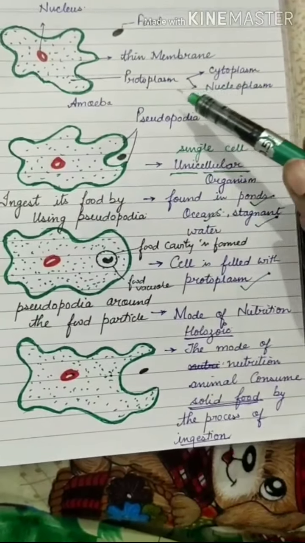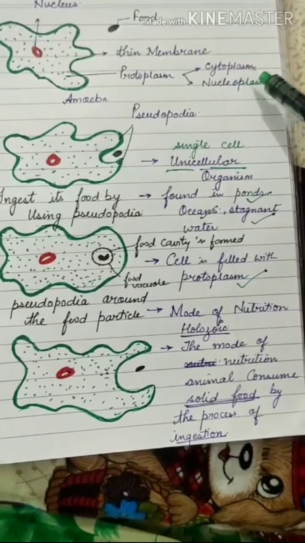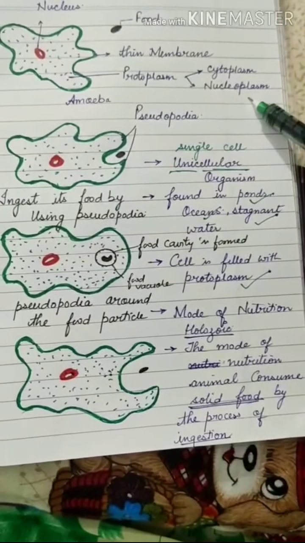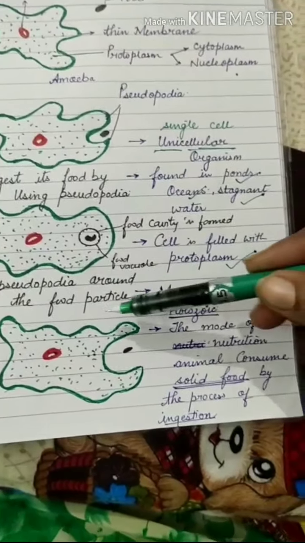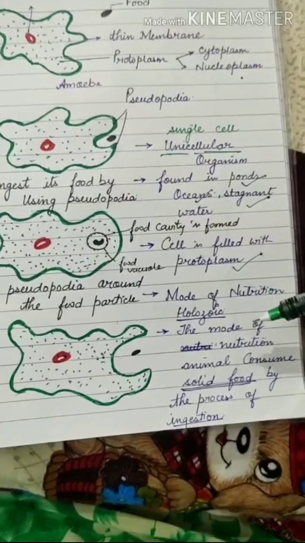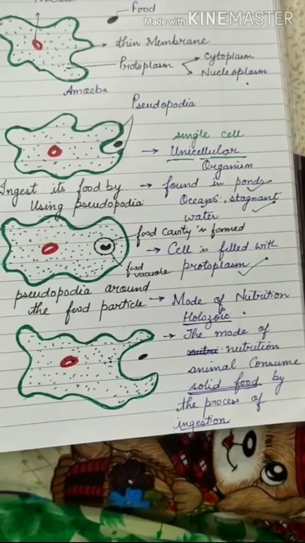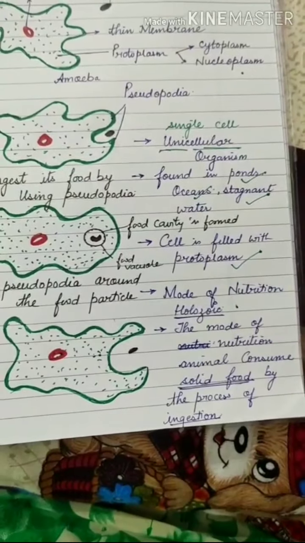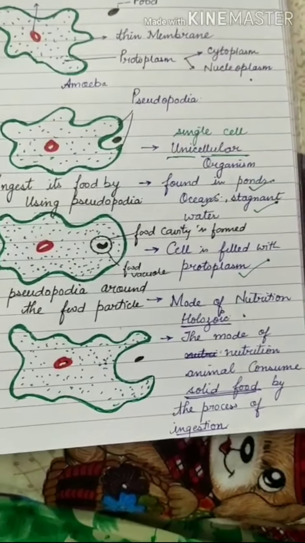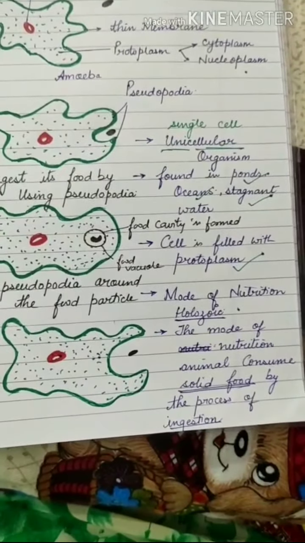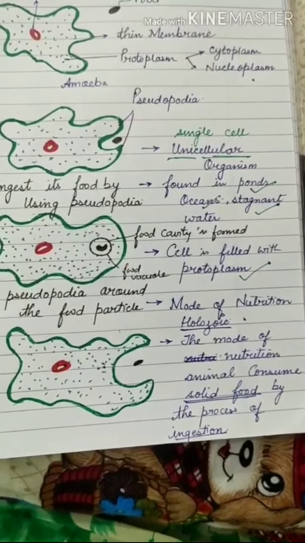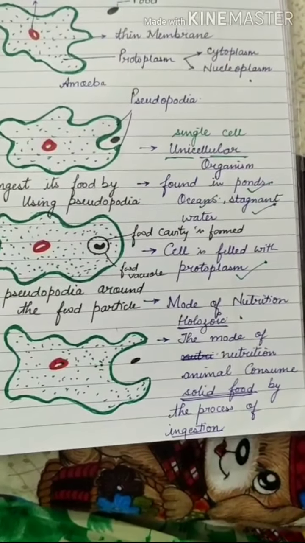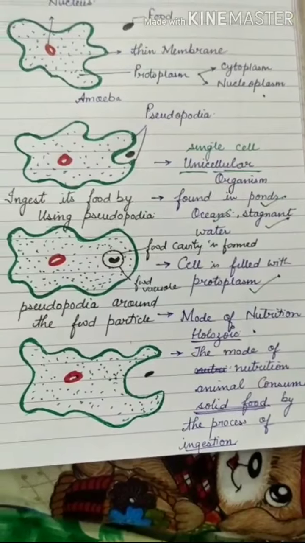I already wrote above: protoplasm is cytoplasm plus nucleoplasm. The mode of nutrition is holozoic. This is a new word for you. Holozoic means the animal consumes solid food by the process of ingestion. Ingestion means taking food into the body.